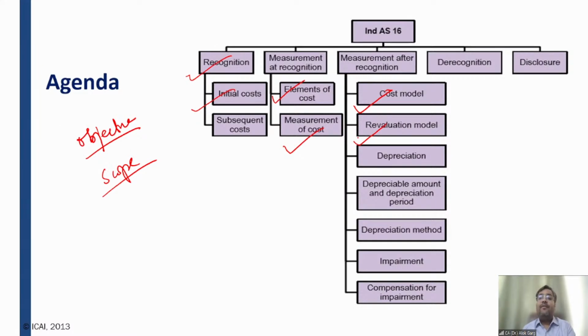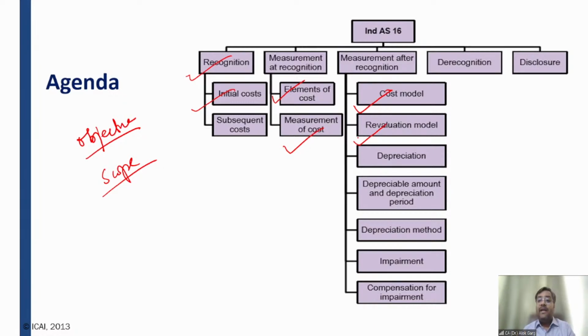When you have opted for the revaluation model, the property, plant and equipment has to be revalued at sufficient intervals on the reporting date. This means that property, plant and equipment has to be fair valued. And then we will talk about the treatment of revaluation loss and revaluation surplus. We will be talking about all these aspects in the measurement after recognition discussion.